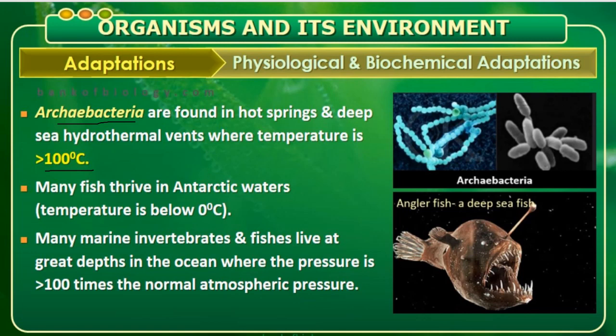Hot springs means, if you melt an iron rod and it becomes a liquid, even in this liquid archaebacteria will exist, it has such capacity. So that's why archaebacteria is said to be one of the fossil bacteria which can be found in hot springs also. So that is its survivability.